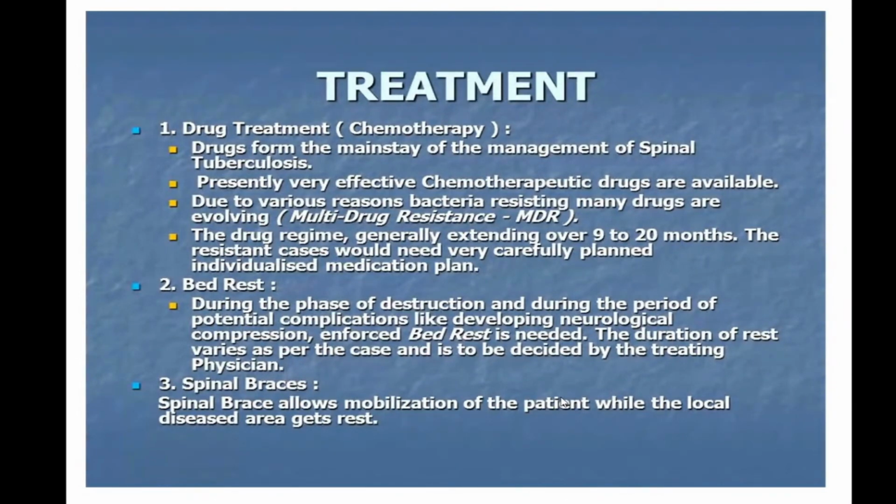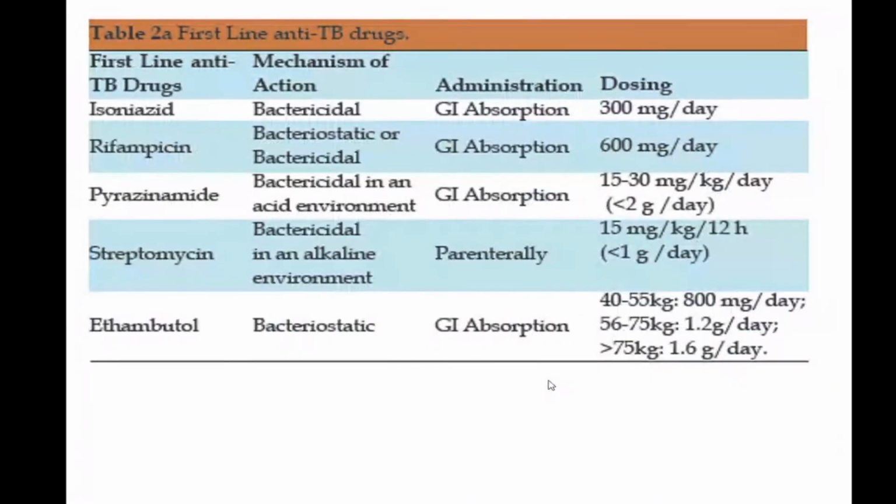Bed rest is very important because if the patient keeps walking, there may be collapse of the vertebra, and a patient without neurological deficit might develop paraplegia. A spinal brace can be given, but the right type of brace has to be given. If you give a wrong brace, it will give you a false sense of security, which is not good. Often we give a tailored spinal brace and it has to be well fitted. The patient has to be comfortable with it. Sometimes it has to be custom made for the patient for tolerability.